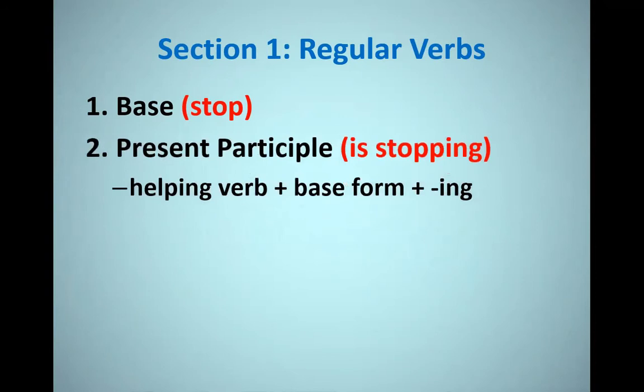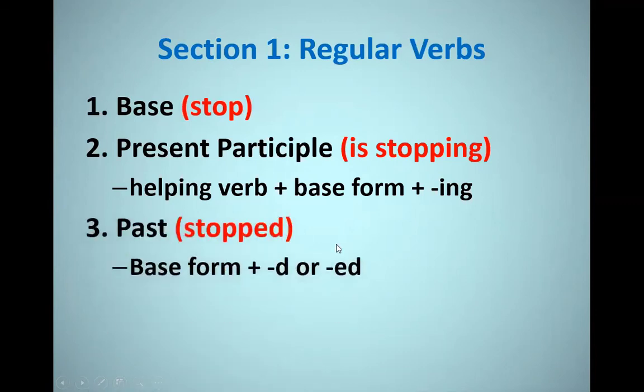The present participle, like is stopping. Here, for the formation of it, we get a helping verb, part of the verb to be: am, is, are, was, were, be, been, being. And plus it, we have the base form, adding ing to it. So it is like here, is stopping. Stopping is the present participle.